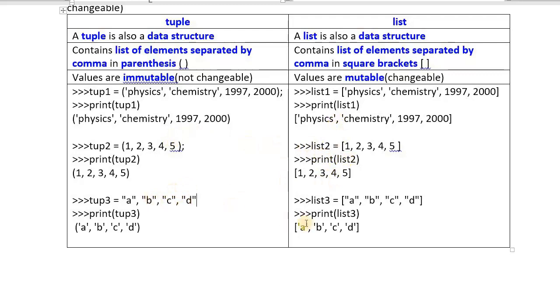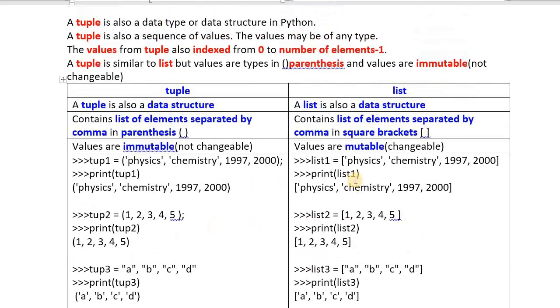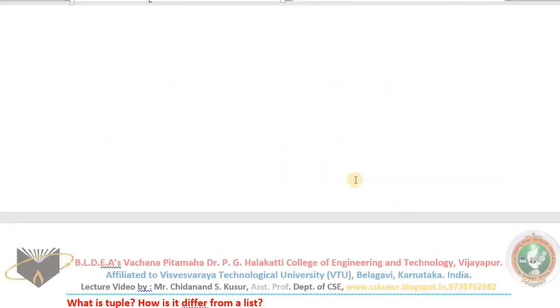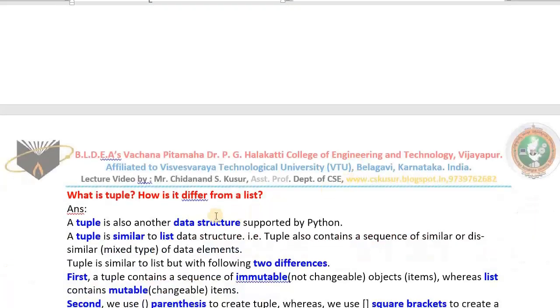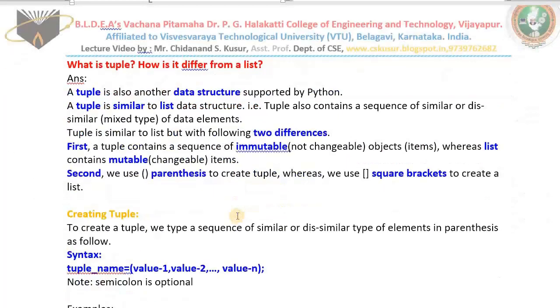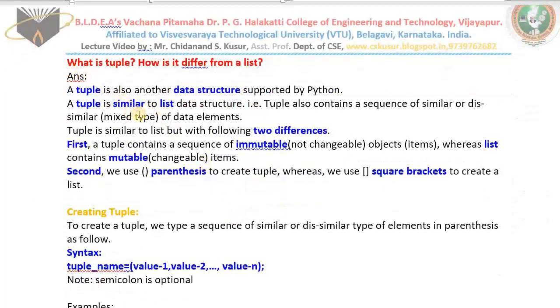Same values are created in the list also. This is the difference between the tuple and the list data structure available in Python. You may get a question on this topic in the examination. The question will be like this: what is a tuple? How does it differ from a list? At that time you need to answer the question: first, what is a tuple? Afterwards you can write the two major differences between tuple and list. If you do so, you get very good marks in the examination.